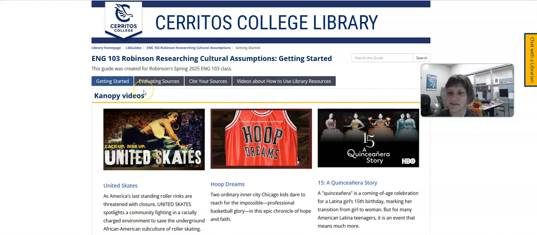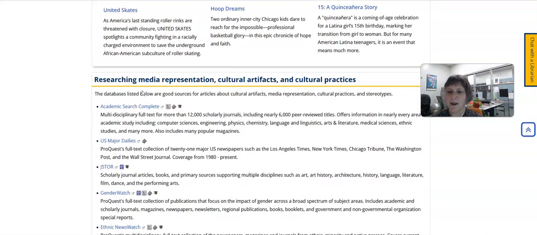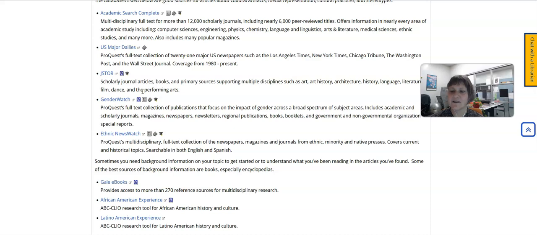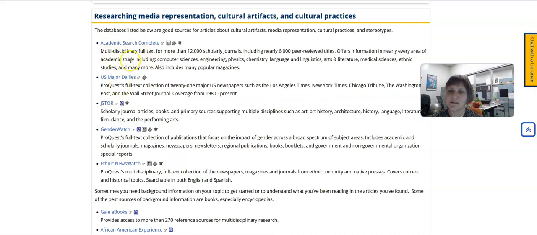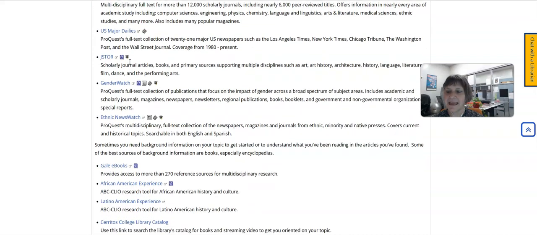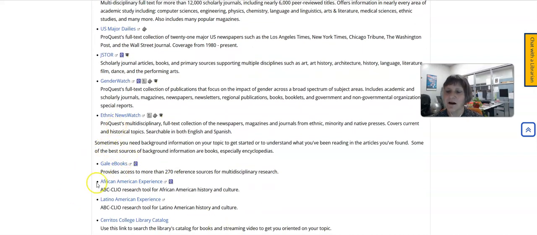On this first page that says Getting Started, if you scroll down, what you'll see is a list of databases that I'm recommending for research on these kinds of topics. The top set of databases are all article databases, and the databases at the bottom are all databases that get you into background sources like encyclopedias, or books. So Gale eBooks is a set of encyclopedias. The African American experience and the Latino American experience are two different specialized encyclopedias.